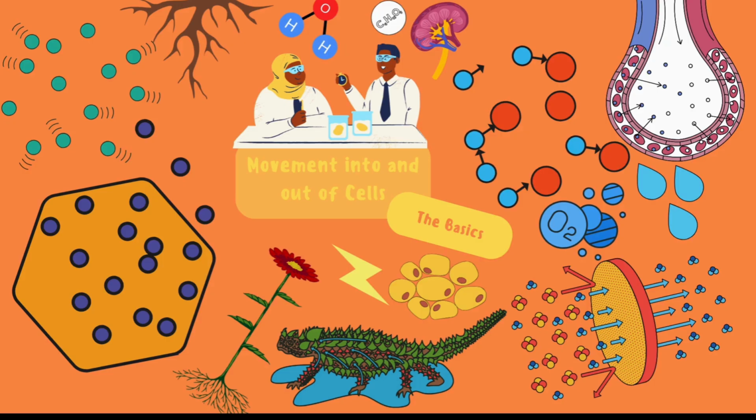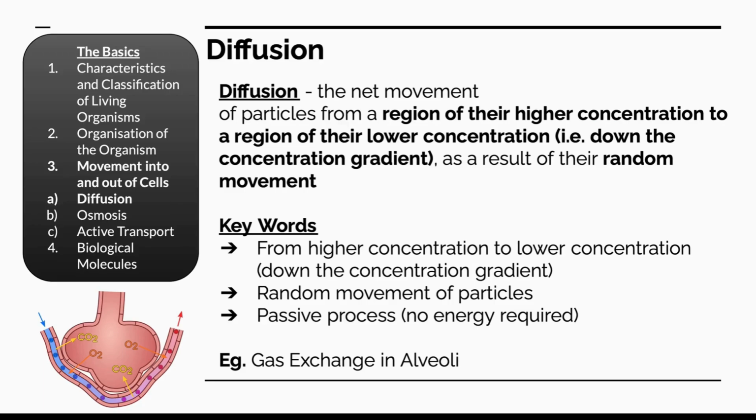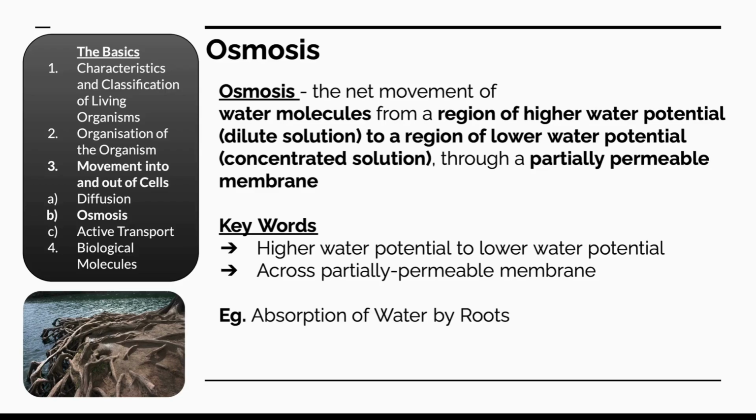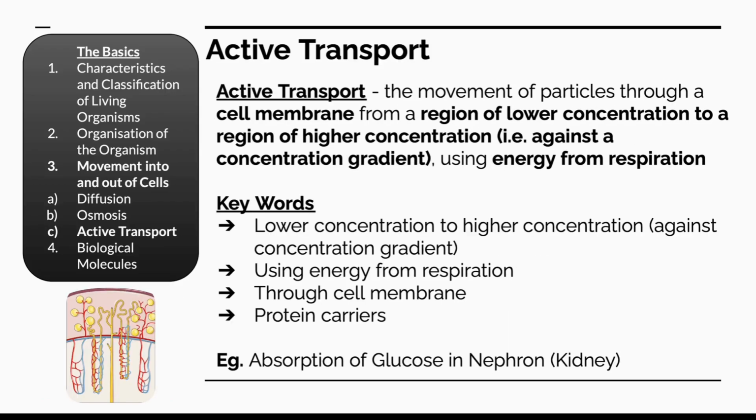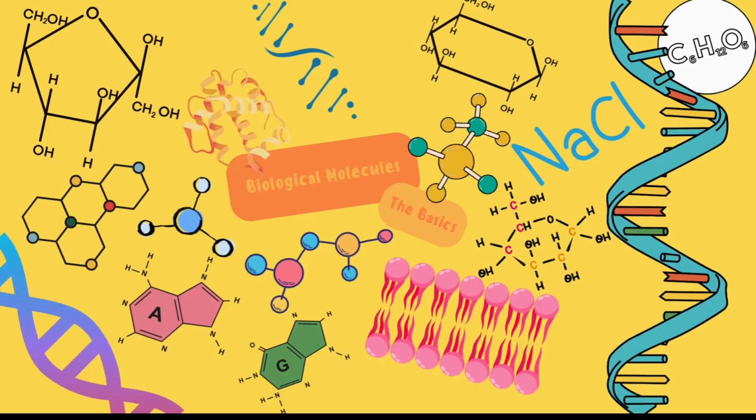Movement into and out of cells. This chapter is fundamental for later concepts like transpiration and gas exchange. Key processes include diffusion, osmosis, and active transport, and students must be able to describe and differentiate between them using correct terminology as just shown.